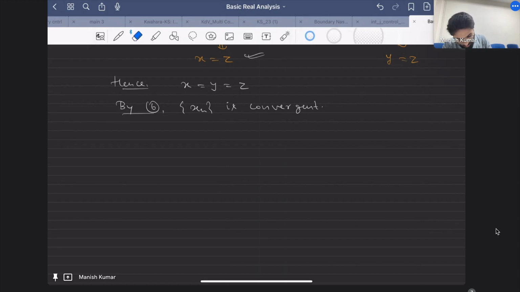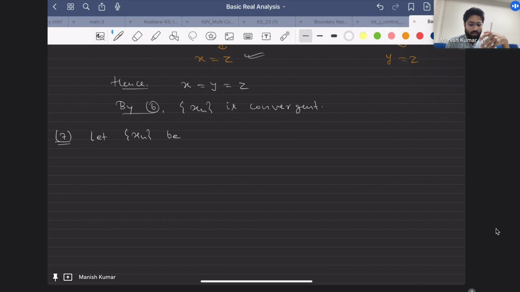Sir, also discuss some problems from Cauchy sequences. Today I haven't prepared much for Cauchy. I chose one problem for Cauchy sequence, which I discussed already. For today I don't have any problem. But what else? So you want to say that Cauchy is convergent, like if I prove this is Cauchy, then it is convergent. So are you facing some difficulty in proving that something is Cauchy? Yes, sir.